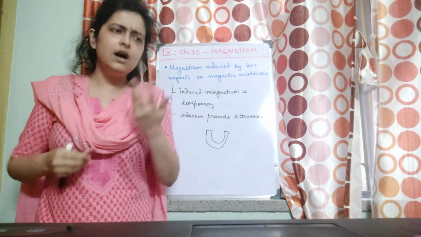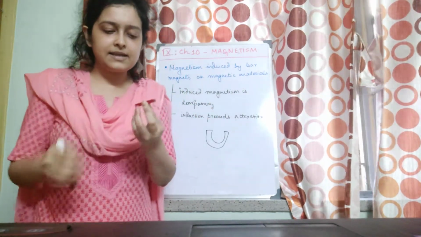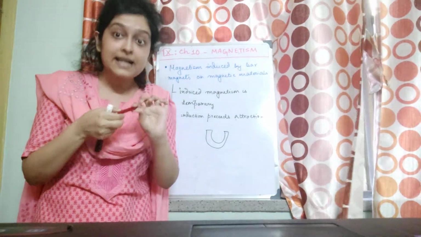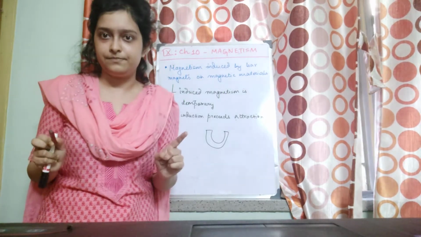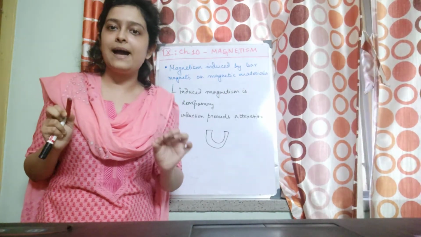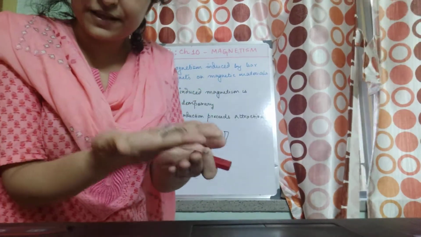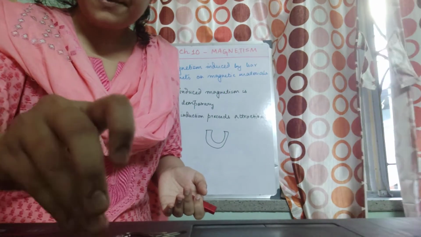And what do we mean by magnetic poles? I hope you remember that they are the extreme ends of a bar magnet where the strength of the magnet is maximum. I'll just show you once. So I've got these steel clips with me. These are magnetic materials.